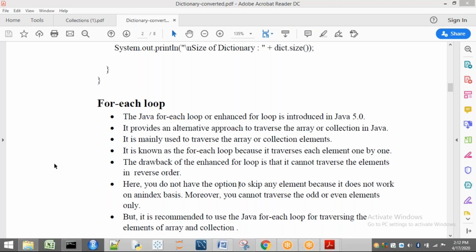If I want the reverse direction, what will I do? Initially I will take i equal to 9, and we can take some options in the condition so that we get reverse order. So i minus minus we will do automatically. Otherwise, we can write a condition like whenever i equal to 0. What is the condition?